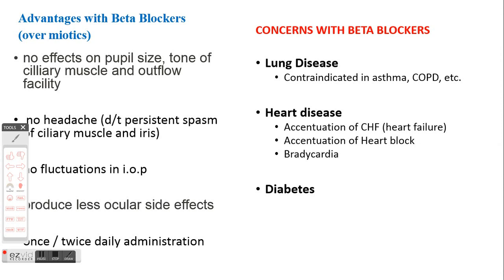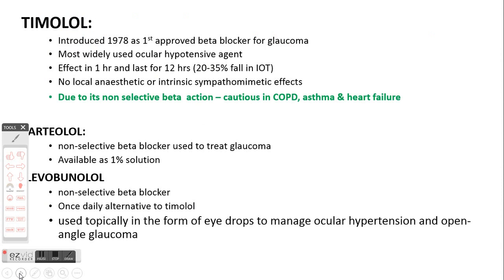But there are certain disadvantages, particularly with the non-selective beta blockers. One disadvantage is that they can lead to life-threatening bronchospasm, particularly in bronchial asthma and COPD patients. So they should not be used in bronchial asthma or COPD. Also, they can accentuate heart failure and heart block. So they are not a preferred therapeutic option in those patients.